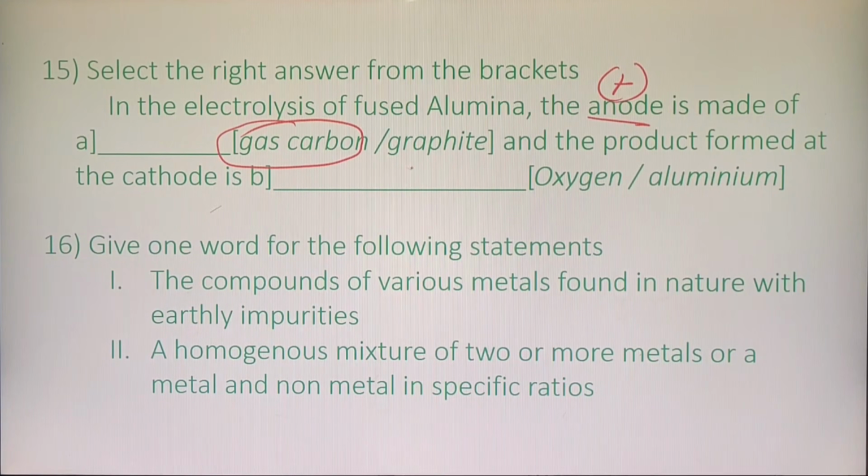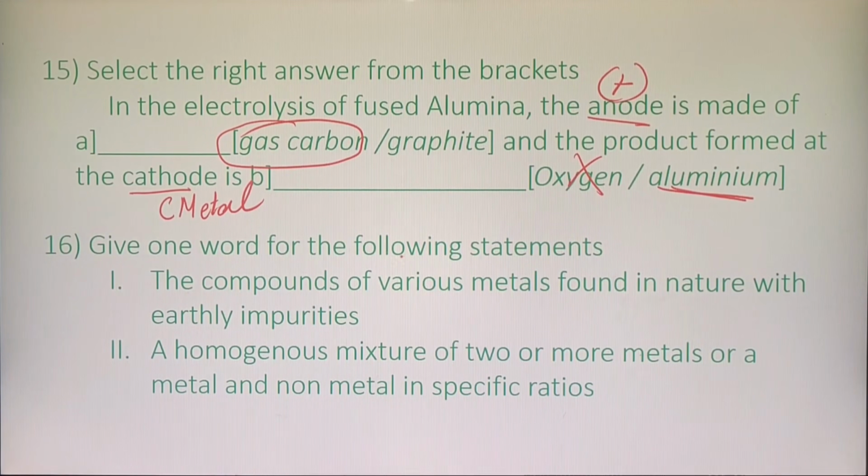And the product that is formed at the cathode. Please remember, at the cathode, what will be deposited? Always my metal will be deposited. So oxygen is a non-metal, it cannot be deposited. So which is the metal that is deposited at the cathode, children? It will be my metal. Now which is the metal here? It is aluminium.